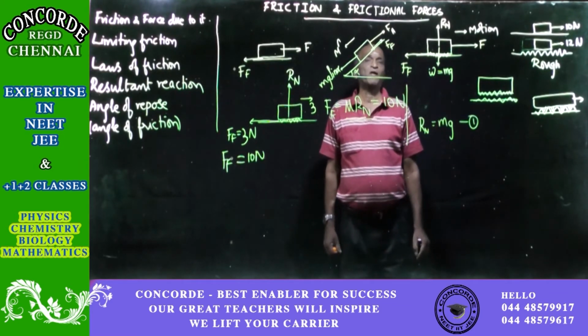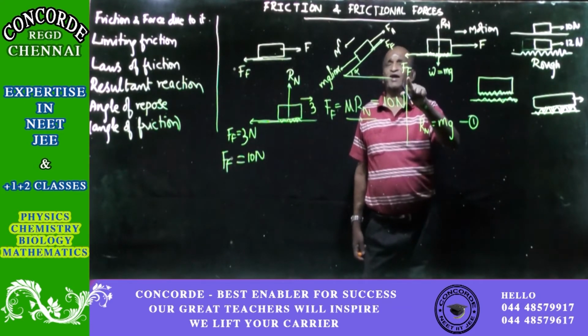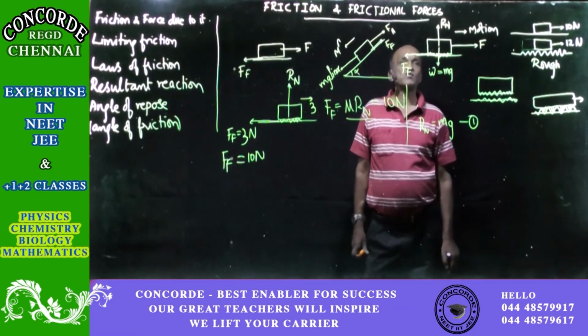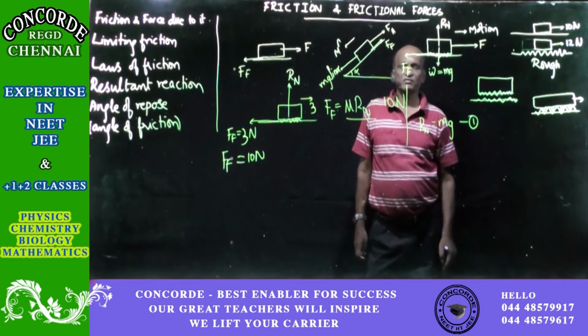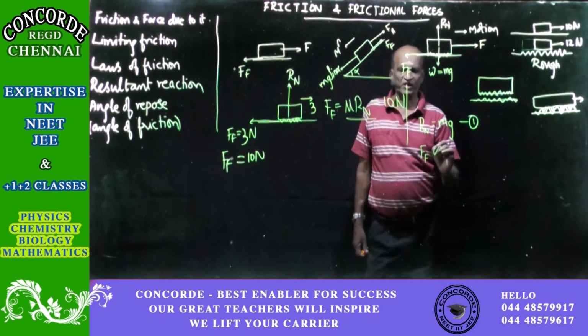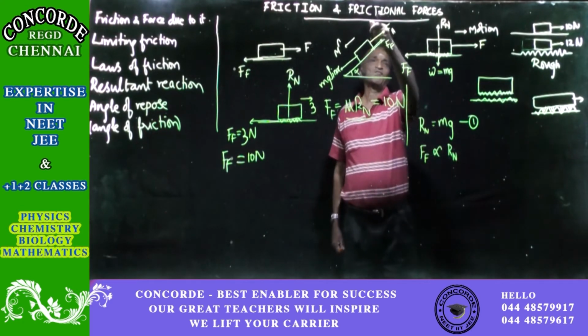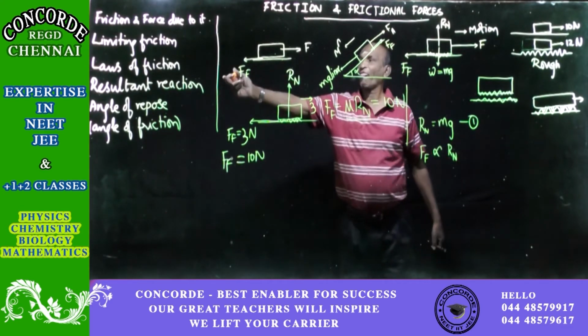Okay. When the maximum limit is reached, this is the value of the maximum friction. Then what has been found is that this frictional force is proportional to the normal reaction of the body. This is the second law for frictional forces.